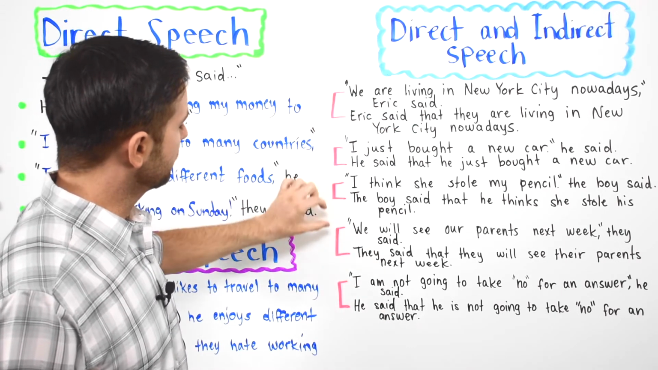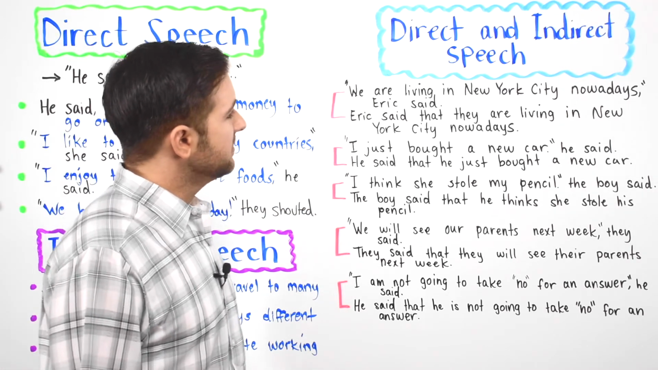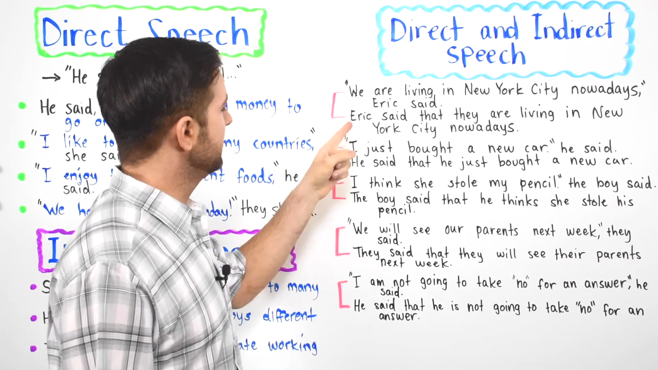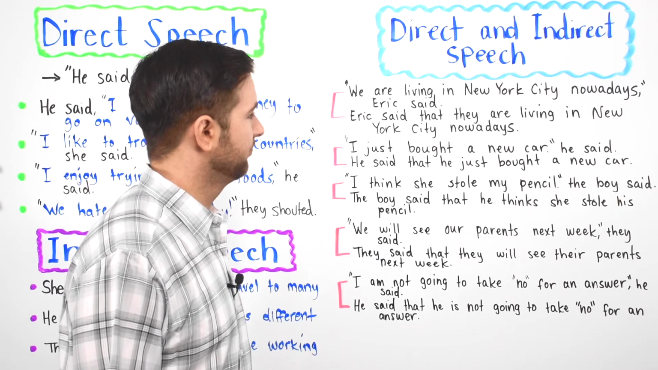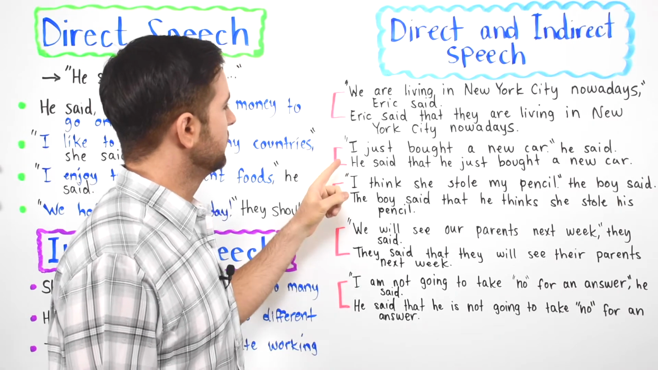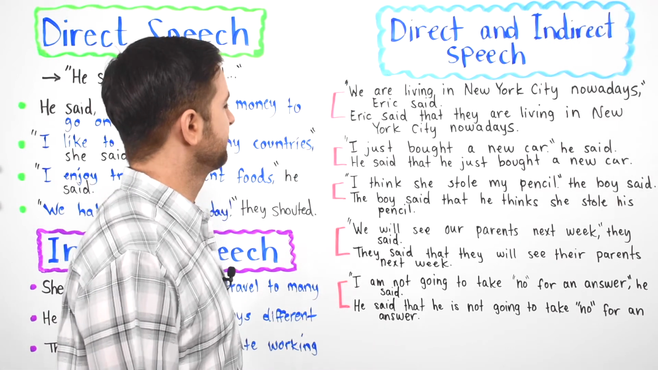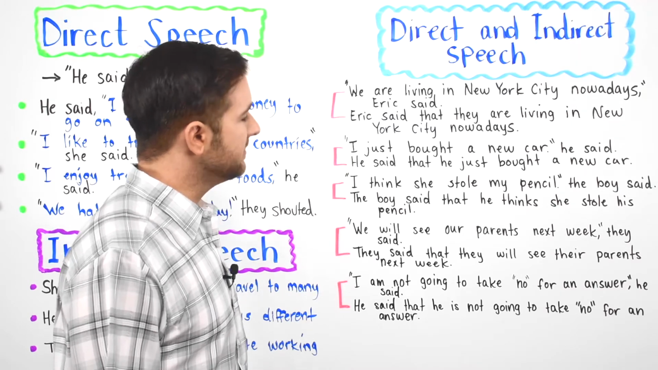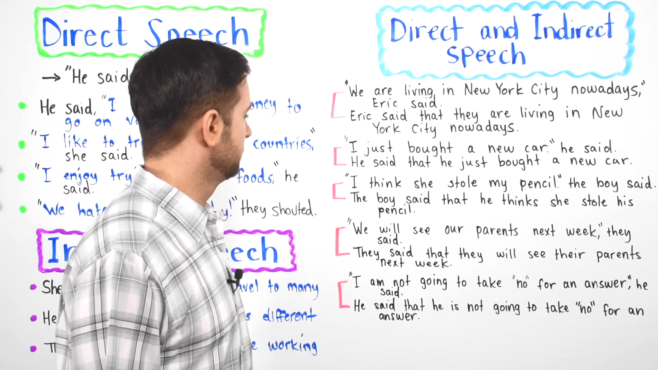We have 5 examples. We are living in New York City nowadays, Eric said. Okay? And then it says, Eric said that they are living in New York City nowadays. Okay? So basically, it conveys the same information. Here, I just bought a new car, he said. He said that he just bought a new car.